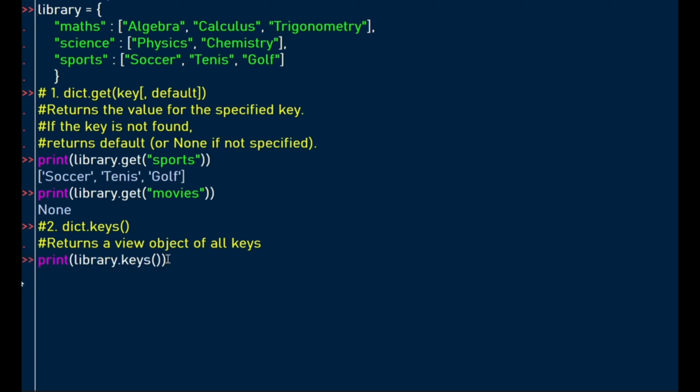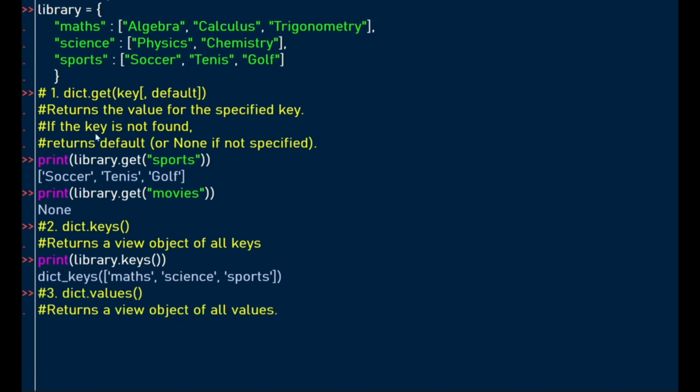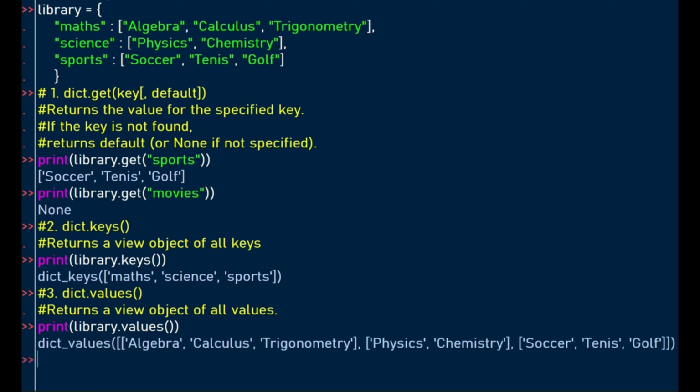So let's output all the keys related to this dictionary called library. When we print, you're going to see that we have the math key, science key, and sports key, according to our dictionary declaration here. Then the third method is the values method, which will allow us to output all the values of our dictionary. So for the values method, we use library.values, and when we print to the screen, the output.